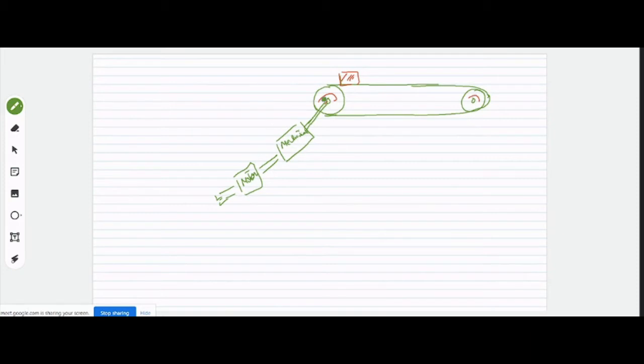That jerk will also be transferred to the system on which you have placed the box which you want to transfer from here to here. So it may also come out of that. Yes or no? बात समझ में आ रही है? So in such cases, it is not desirable even to have the high starting torque. What we want is the gradual increase in the starting current.